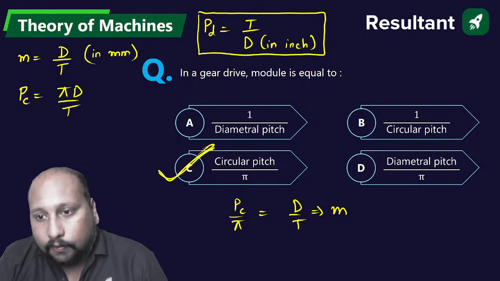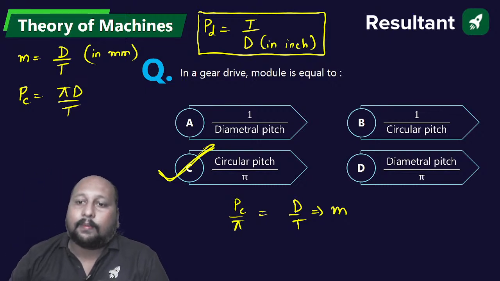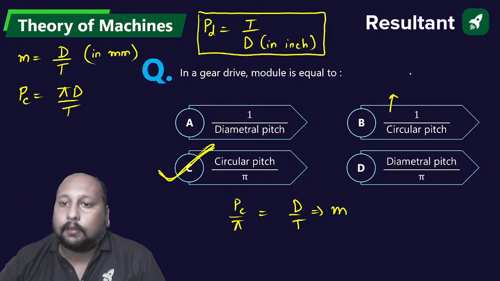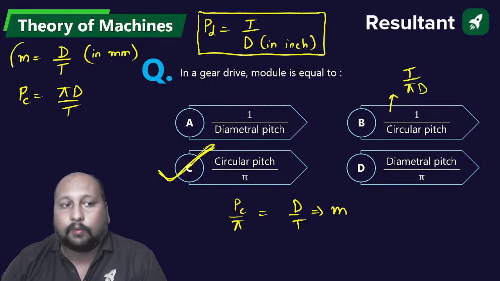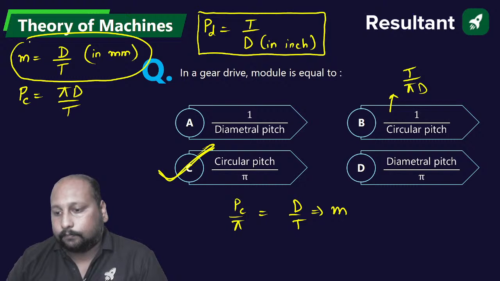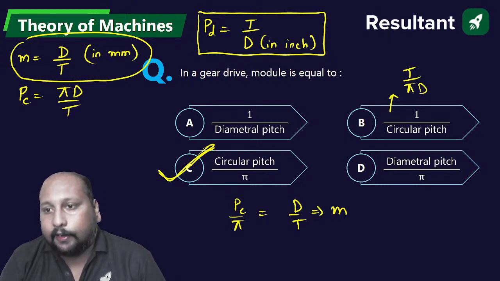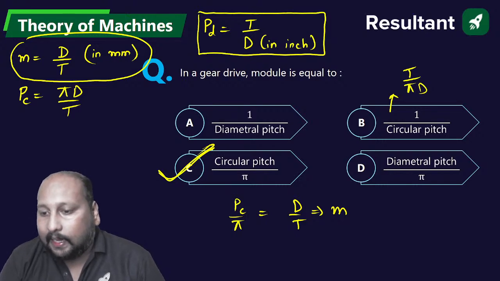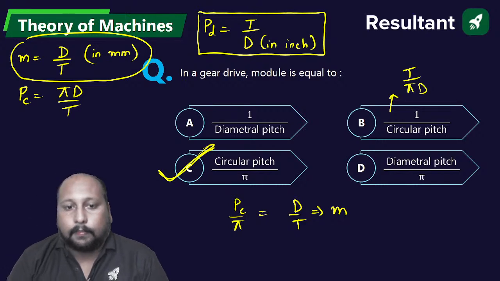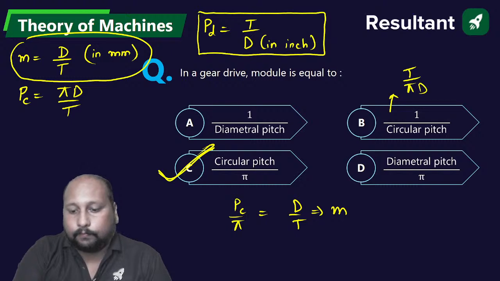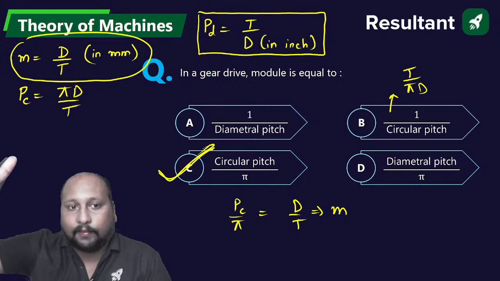What will 1 upon circular pitch be? This will be t by pi d, which is not possible. They are asking for module, that is d by t. Clear? Option C is the correct answer. Very good, Negi. Mechanical world done. Perfect. Let's go to the next question. Can we go with the next problem?